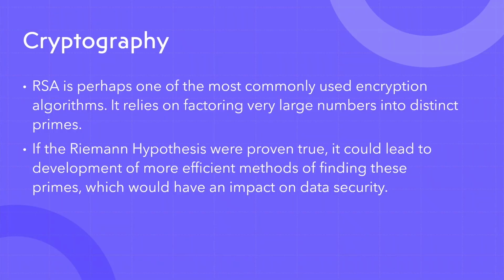But it has been theorized that if we were to come up with a proof for the Riemann hypothesis, there might be some step within that proof that would tell us how to make an efficient algorithm for essentially splitting these large numbers into their distinct primes, which would make RSA encoded data a lot less secure, which would obviously have implications for data security.